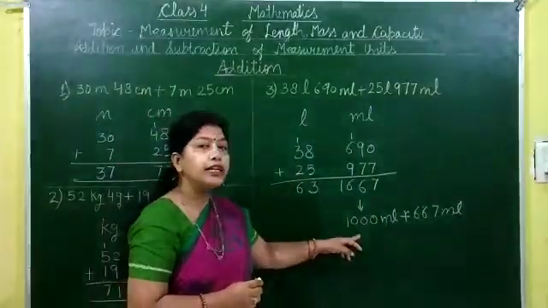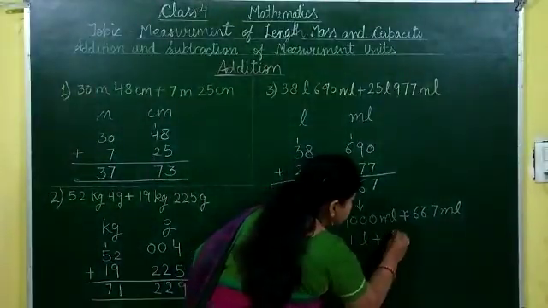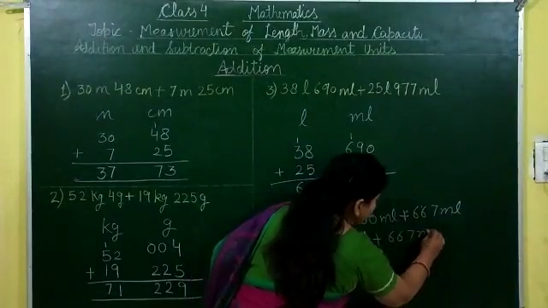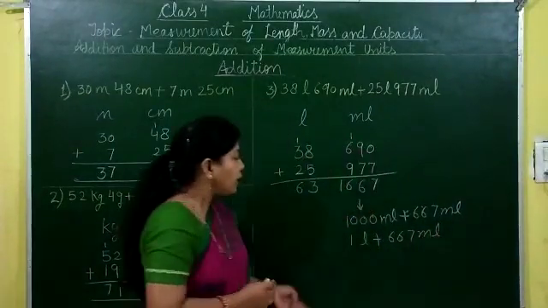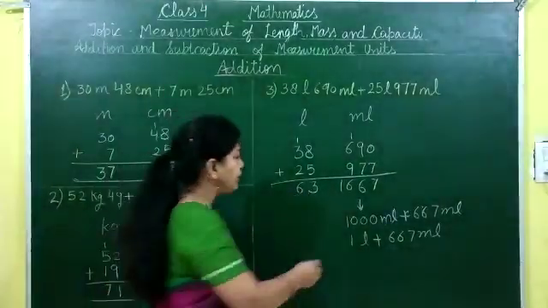Now in place of 1000 milliliter, we can write 1 liter plus 667 milliliter. Now this 1 liter we can add with 63 liters.